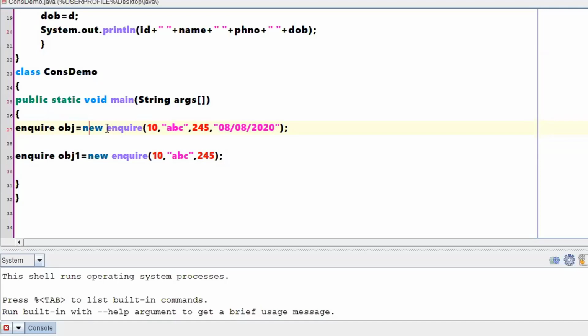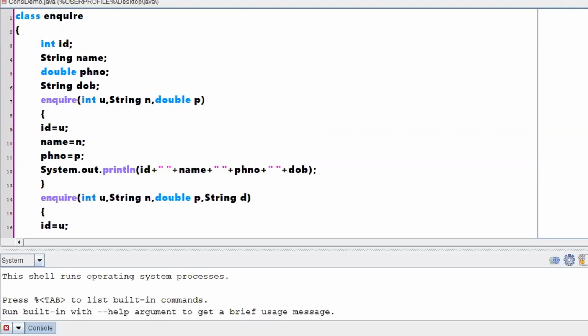And the constructor is responsible for initializing values to the instance variables. New keyword is nowhere responsible for initializing the values. New keyword will just create an object. It will not initialize the values. Constructor will initialize the values to instance variables.